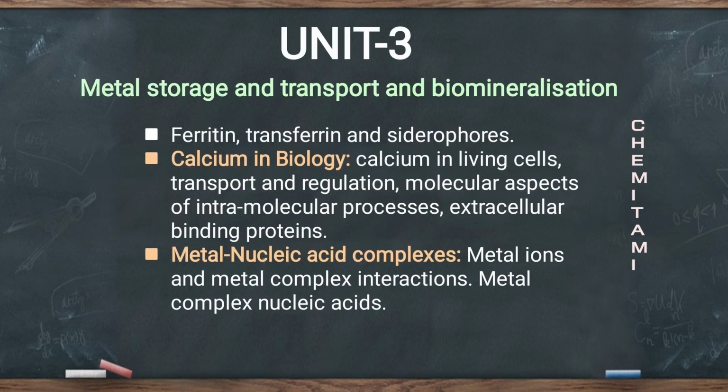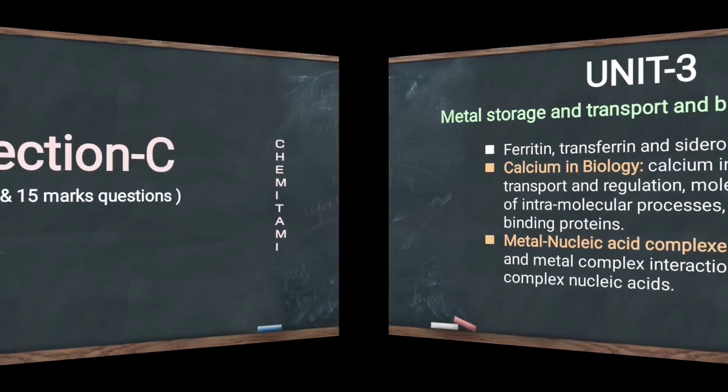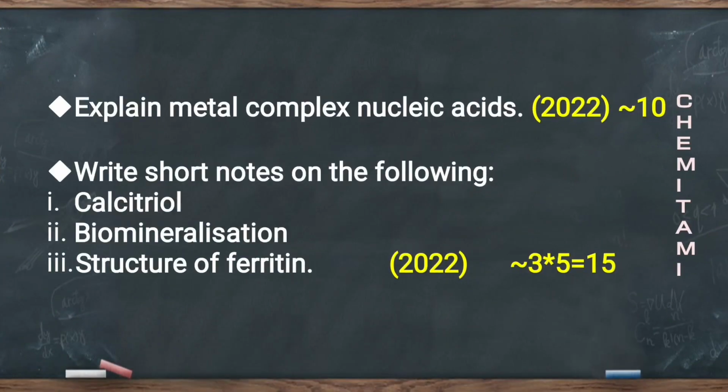In unit 3, you have to study metal storage and transport and biomineralisation, which includes the study of ferritin, transferrin and siderophores, and calcium in biology, calcium in living cells, transport and regulation, molecular aspects of intramolecular processes, extracellular binding proteins and metal nucleic acid complexes, metal ions and metal complex interactions and metal complex nucleic acids. यहाँ से सेक्शन सी में 2022 में 10 मार्क के लिए एक क्वेश्चन था, एक्सप्लेन